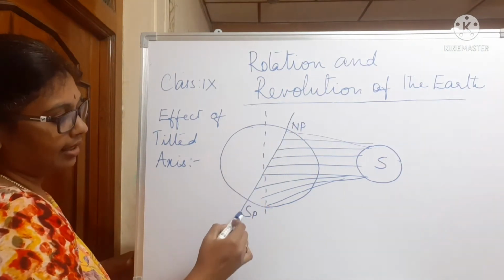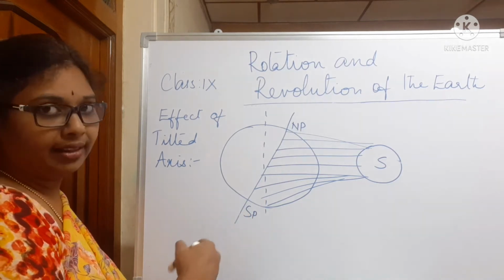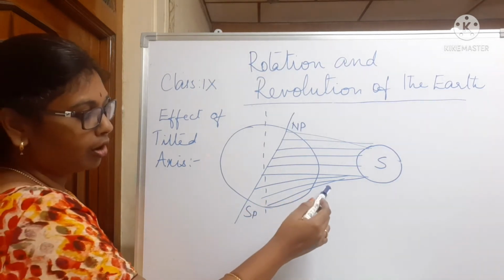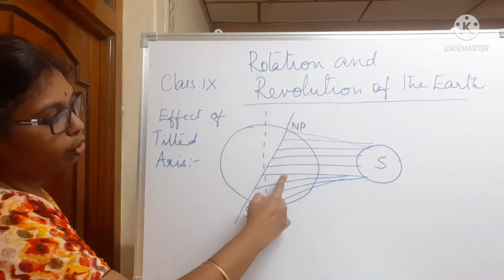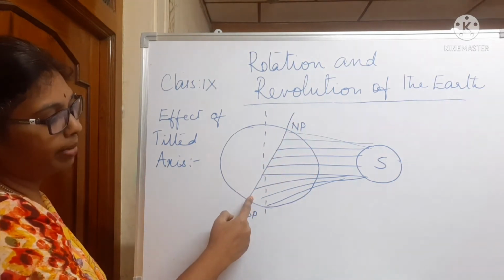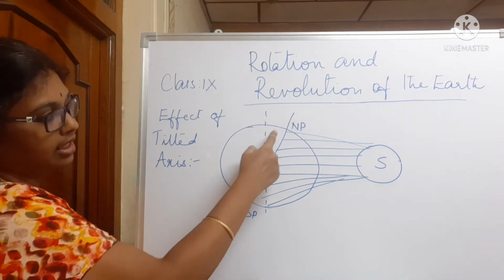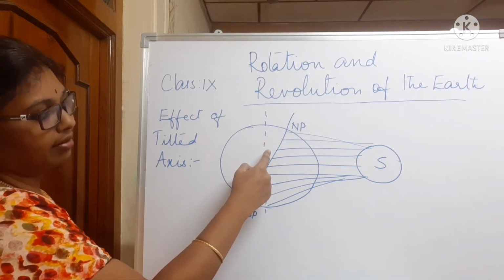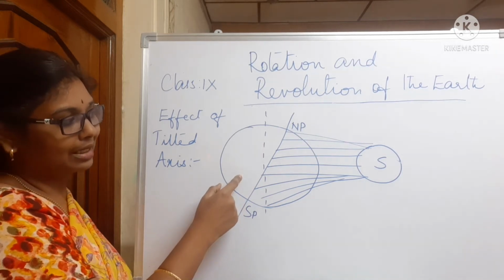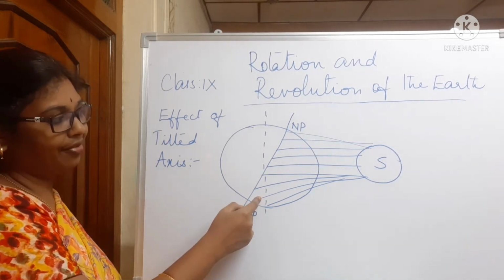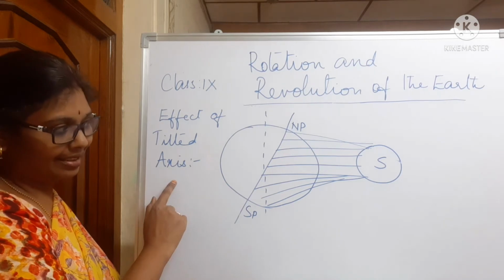Now we come to see the effect of tilted axis. This is the earth's axis, which is tilted to an angle of 23.5 degrees. Because of this, the sun's rays fall only on a part of the northern hemisphere and a part of the southern hemisphere. This part of the northern hemisphere is not covered by the sun's rays, and the other part is away from the sun's rays. So this is the effect of tilted axis.